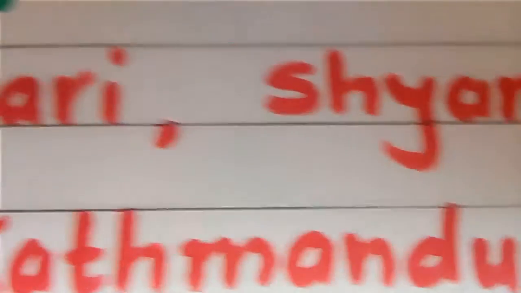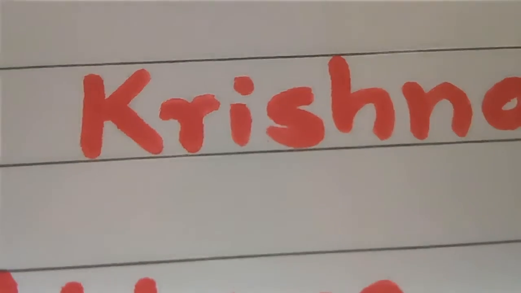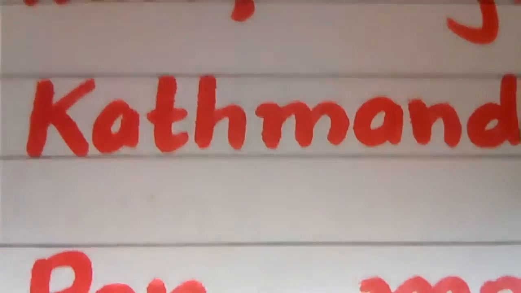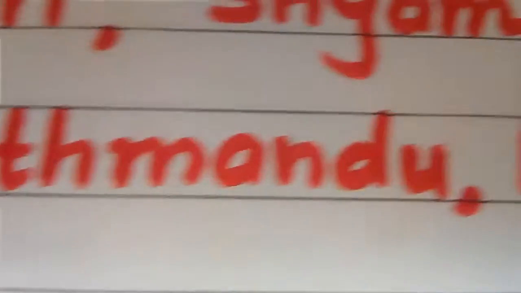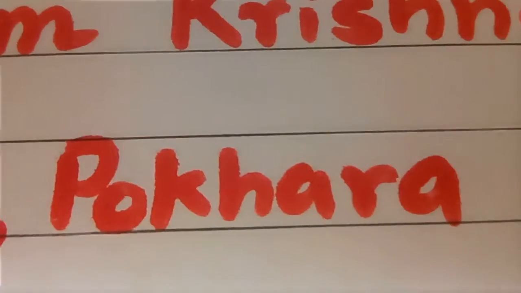So be clear. Name of a person, Hari. Sam is name of a person. Krishna is also name of a person. Kathmandu is name of place. Pokhara is name of place. Pen is name of a thing.